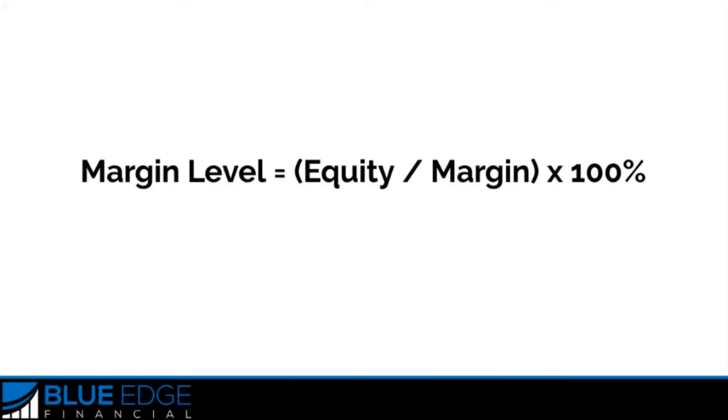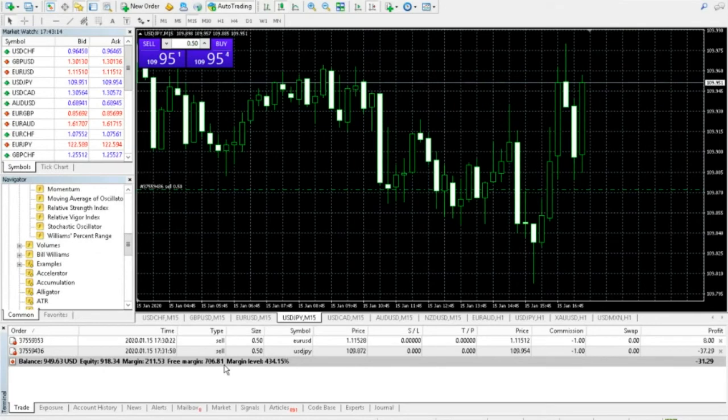All right, so now I want to show you this in the MT4 platform, but before moving into the MT4 platform, remember to calculate margin level. It's the equity divided by the margin times 100%. So if we go in here to the MT4 platform using that same example, you can see here we have the equity of 917. If we divide that by the 211, which is our margin or used margin, then that's going to give us about 4.33. And then you can see we multiply that by 100%, and that gives us 433% for our margin level. So depending on your broker, you're probably safe at 433%. You probably haven't reached the margin call level and definitely not the stopout level. So we know that we're good to go here.